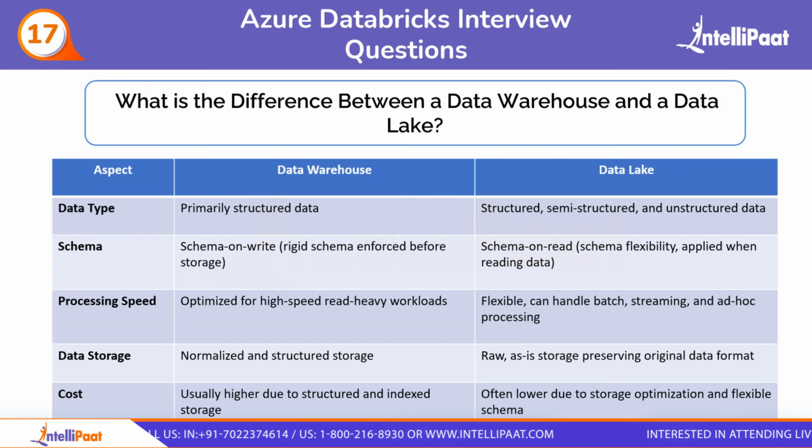So now we are moving to our next question, which is what is the difference between a data warehouse and a data lake? Just before this we got to know what exactly a data warehouse and data lake are, so let's see what the differences are. The first aspect is data type. Data warehouse has only structured data. It doesn't have the unstructured or semi-structured kind, while the data lake has structured, semi-structured, and unstructured data all together. Then what exactly is schema? So how does it work? Data warehouse is schema on write, a rigid schema enforced before storage, while the data lake has schema on read, which provides flexibility as it is applied when reading the data.